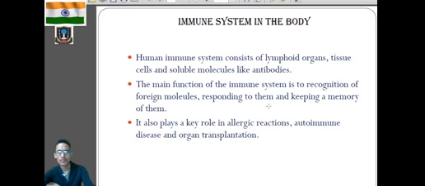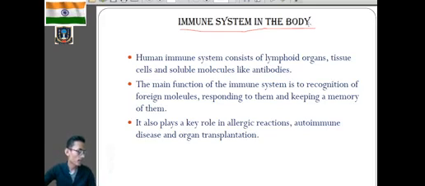Clear? Now next one, we'll talk about the immune system in the body. For this one, kindly go through page number 461. Clear? For the immune system in the body, go through page number 461, because we are going according to the syllabus. So the immune system in the body is on page number 461, and from your textbook, kindly go through figure number 8.18.